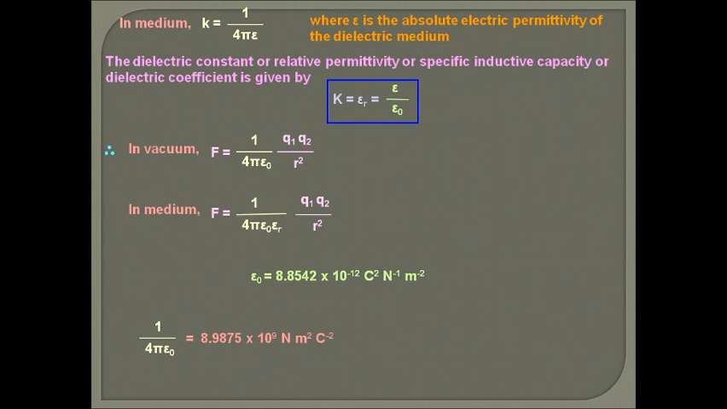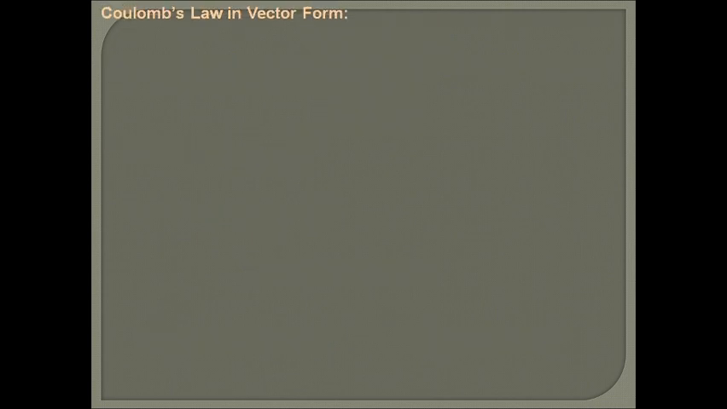Here ε0 has the value 8.854 × 10^-12 C² N⁻¹ m⁻², and the value of 1/(4π ε0) is 8.98 × 10^9 N m² C⁻², but it is approximately taken as 9 × 10^9 N m² C⁻². Okay, so that is how to calculate the force in medium and the force in vacuum.